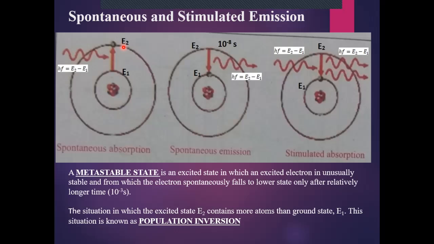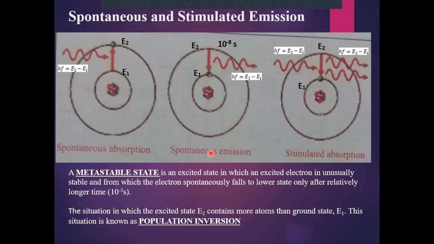In simple words, if an electron is in its ground or normal state, and a photon whose energy is exactly equal to the energy difference of the two energy levels arrives, the electron will absorb that photon energy and jump from the lower energy state E1 to a higher energy state E2. This phenomenon is known as spontaneous absorption. Second one is the spontaneous emission.